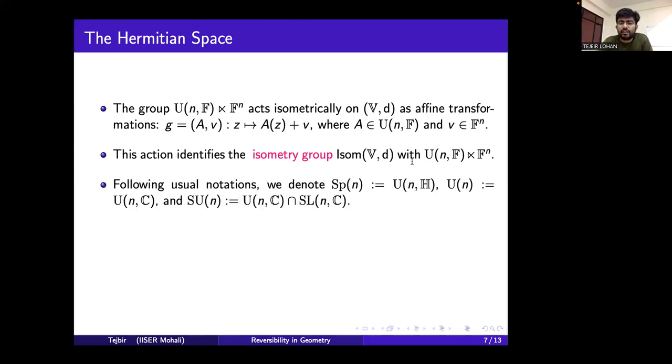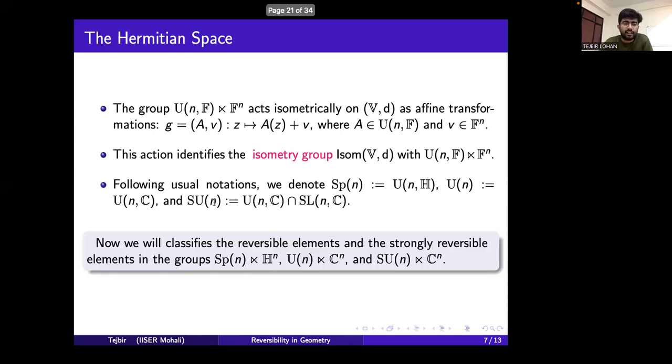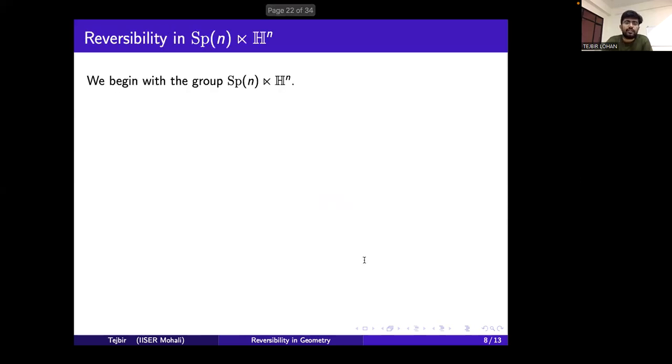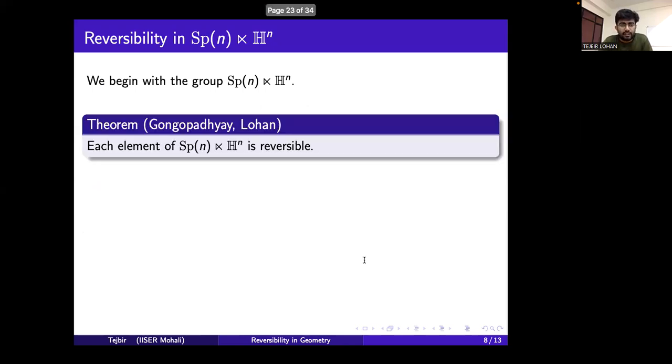Following usual notation, we will denote the unitary group over H by Sp(n), the unitary group over C by U(n), the special unitary group over C by SU(n). And now we will classify the reversible and strongly reversible elements in the groups Sp(n) semi-direct product H^n, U(n) semi-direct product C^n, and SU(n) semi-direct product C^n. Let's begin with Sp(n) semi-direct product H^n.